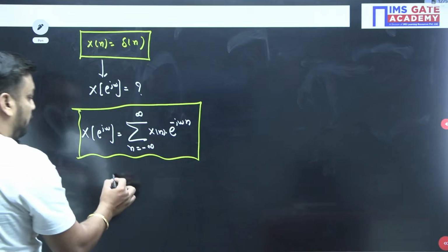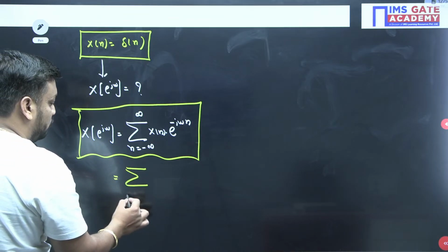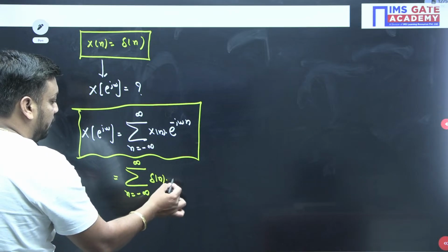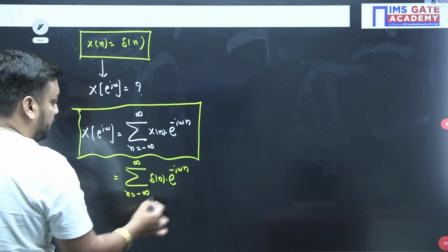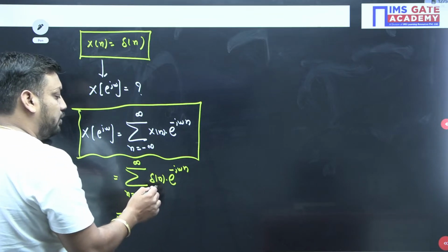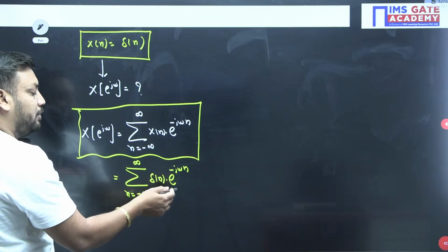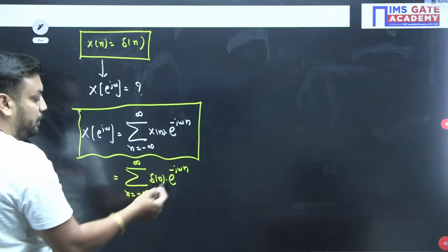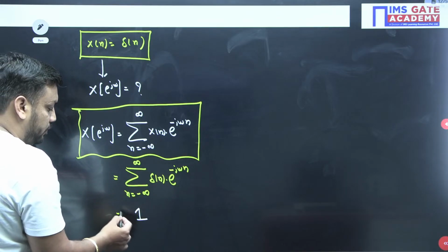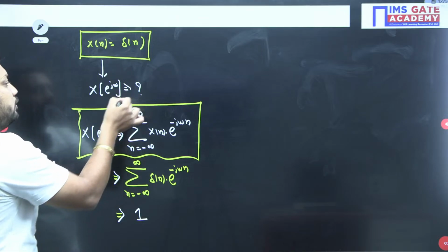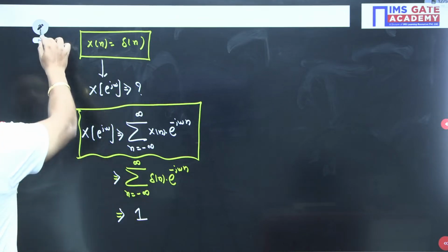Now just apply the formula. When you apply in place of x of n, del n, you will get sum n equal to minus infinity to infinity, x of n will be del n dot e to the power minus j omega n. We know the property x of n into del of n is nothing but x of 0. So e to the power minus j omega n dot del n is nothing but e to the power 0. So answer will be 1 only.